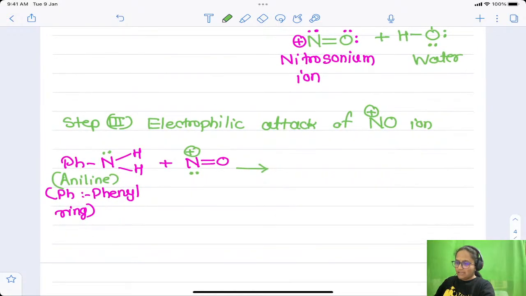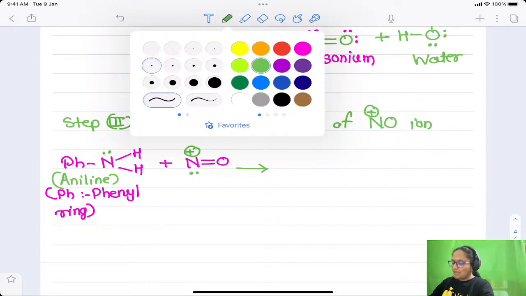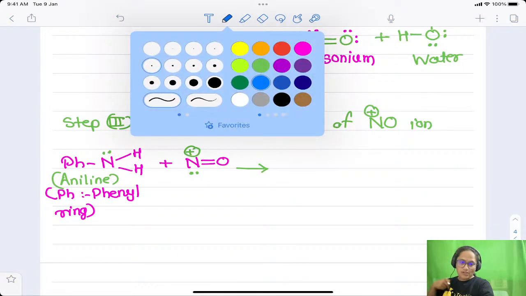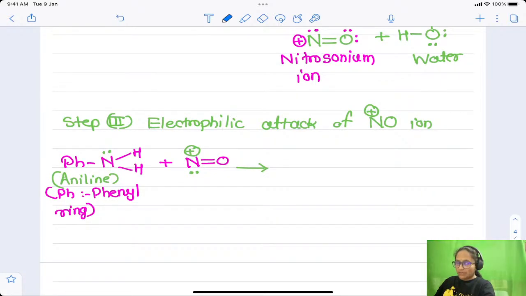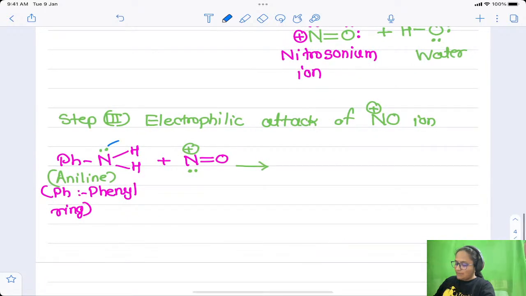Let us see how this attack takes place. Nitrosonium ion has a positive charge on it. Nitrogen of aniline has a lone pair of electrons on it. Lone pairs are nothing but extra electrons that will be given to this nitrogen ion, right? Opposites attract. After this, let us see what we are getting. The benzene ring remains as it is, then nitrogen attached to two hydrogen atoms, and then the nitroso group.